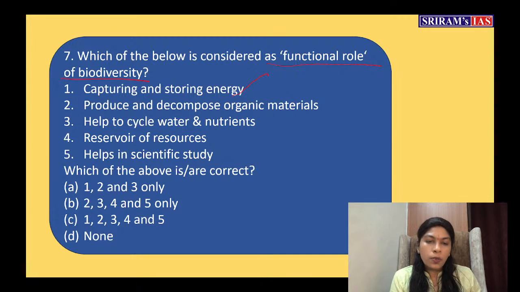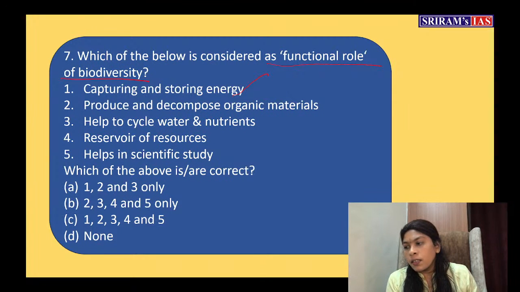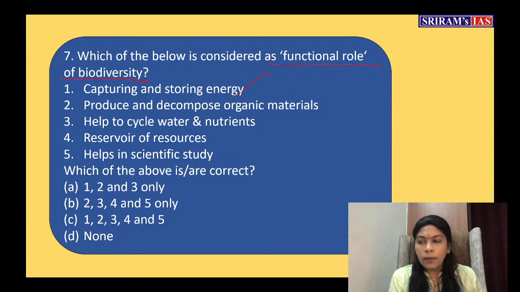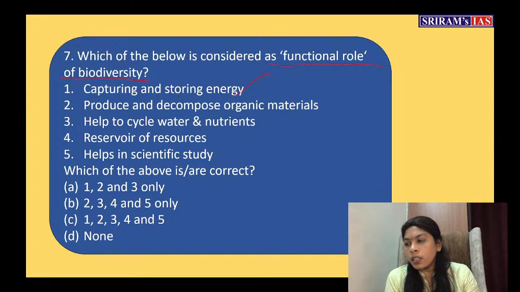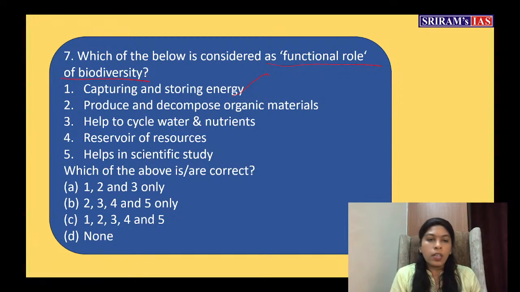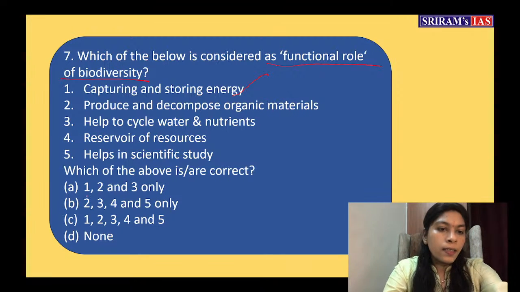You can try, students. Can you give me the answers? Yes, Raj. C. So you're saying that C is the right answer. Very good, Akansha. Yes, very good, Raj. C is the right answer.